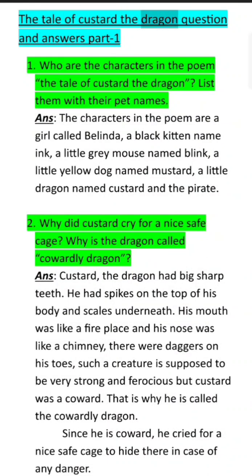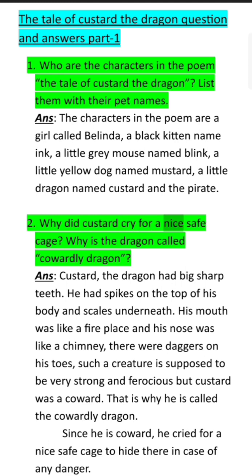The Tale of Custard the Dragon, Question and Answers, Part 1. Who are the characters in the poem The Tale of Custard the Dragon? List them with their pet names. Ans. The characters in the poem are a girl called Belinda, a black kitten named Ink, a little grey mouse named Blink, a little yellow dog named Mustard, a little dragon named Custard, and the pirate.